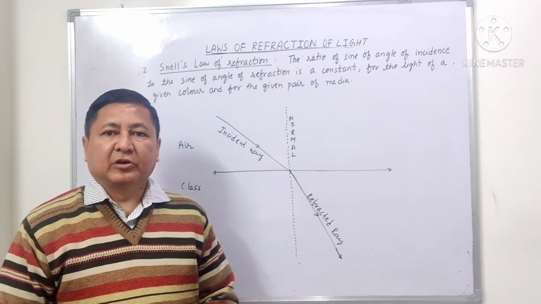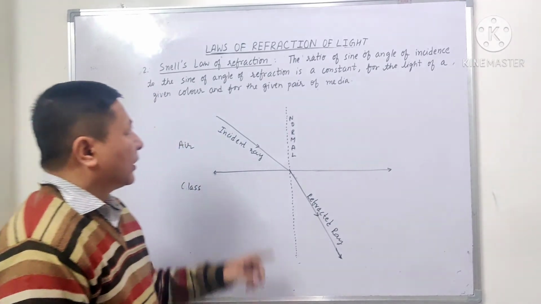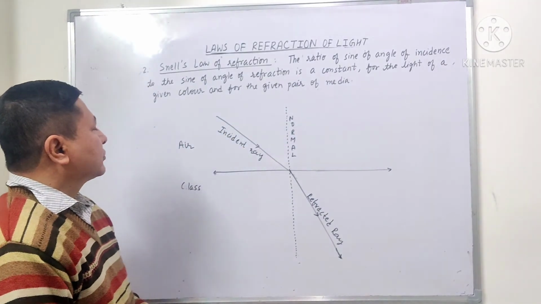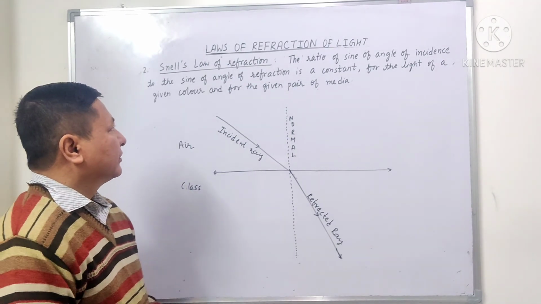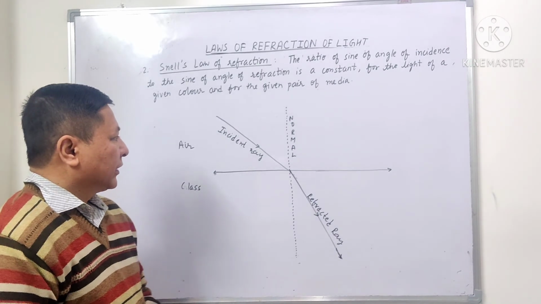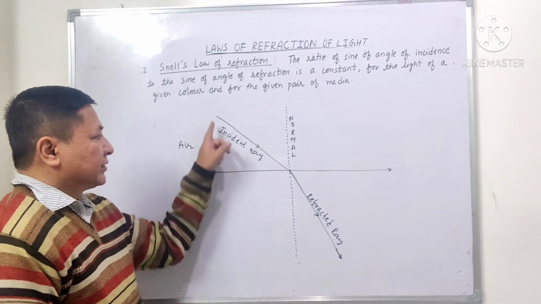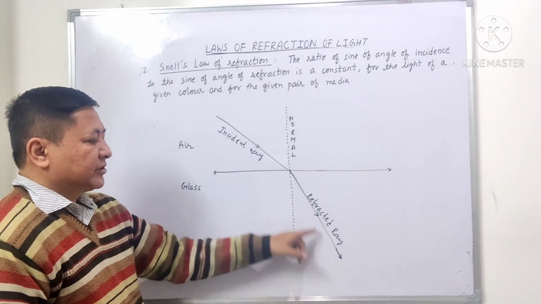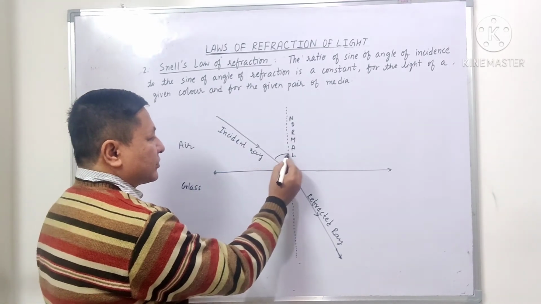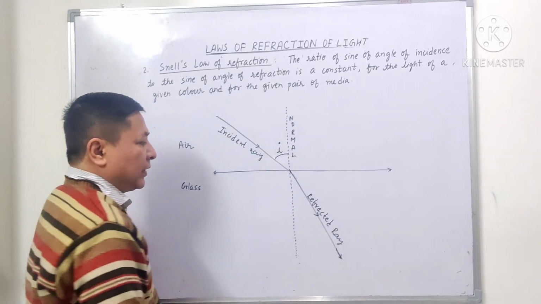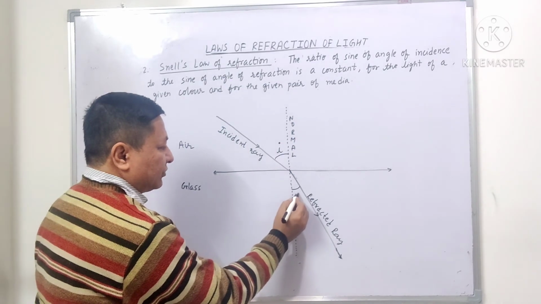Now let us study the second law of refraction of light, which is also known as Snell's law of refraction of light. The ratio of the sine of the angle of incidence to the sine of the angle of refraction is a constant for the light of a given color and for the given pair of media. Now you can see here I have taken two media, air and glass. This is the incident ray, this is the normal, this is the refracted ray. The angle between the normal and the incident ray is known as the angle of incidence. And the angle between the normal and the refracted ray is known as the angle of refraction.